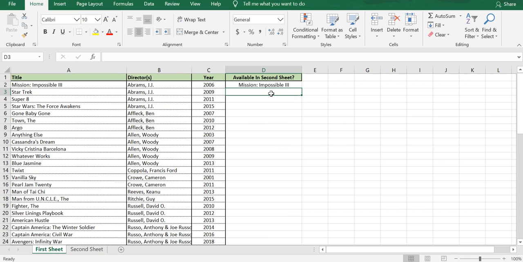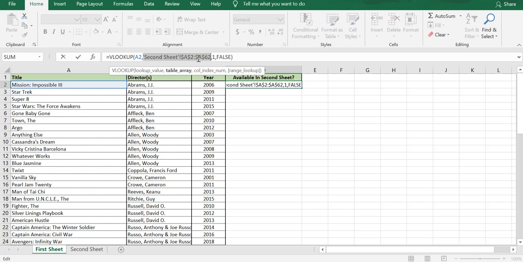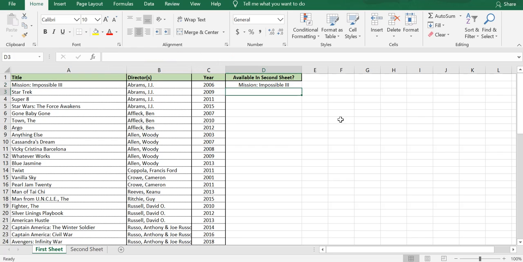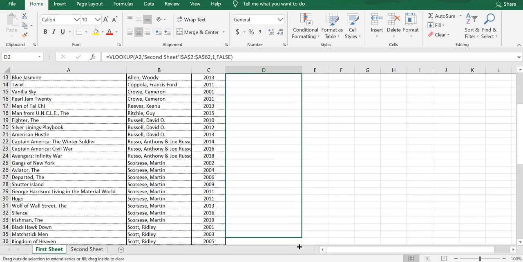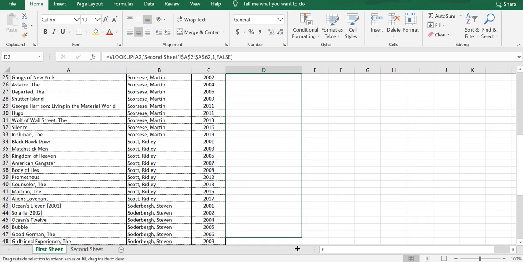Now we have done this for the first cell, and we want to drag this formula down the entire list. But before we do that, we just want to highlight the table array and hit F4. What it does is fix the table reference like that. It gives the $ sign. Now this formula, we can just drag till the end of the list, which is till 65.